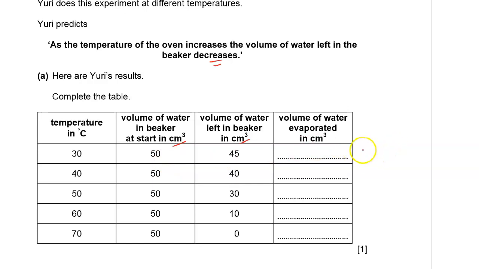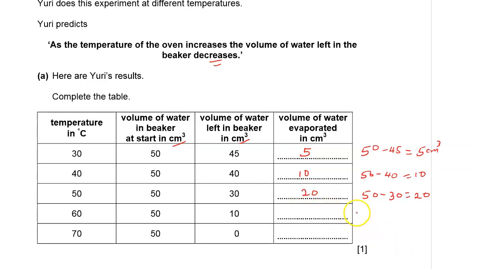For the first case, we take 50, take away 45 that is left in the beaker. Therefore, the volume of water that evaporated was 5 centimeters cubed. So that's what we write here, 5 centimeters cubed. For the next one, it is 50 minus 40. This will give us 10. So we write 10 over there. The next row is 50. The initial volume of water is always 50 to make it a fair test. So the water that evaporated at 50 degrees Celsius was 20.